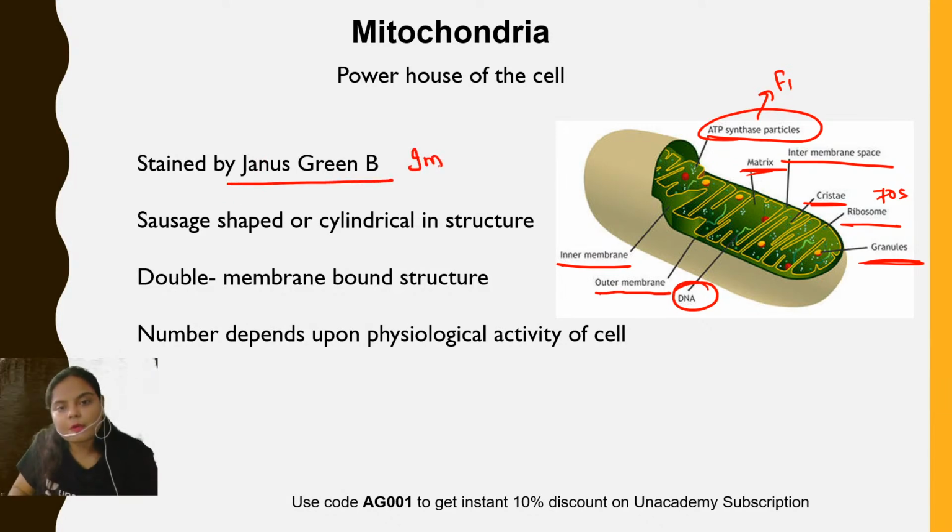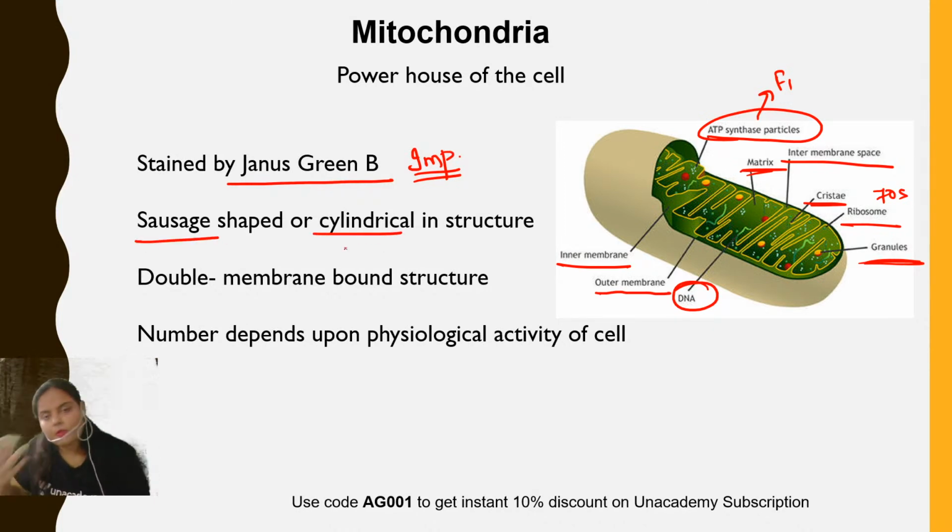And this is an important question. Janus green B is a specific dye used to stain the mitochondria, right? And the shape of mitochondria is also variable. It is also not fixed. It can be sausage shaped to cylindrical or oval. Newly formed ones are oval or spherical in structure, right? Then I told you that it is a double membrane bound structure.